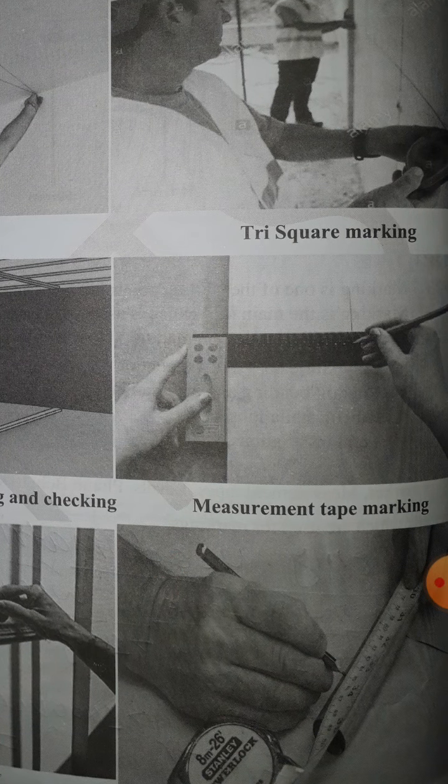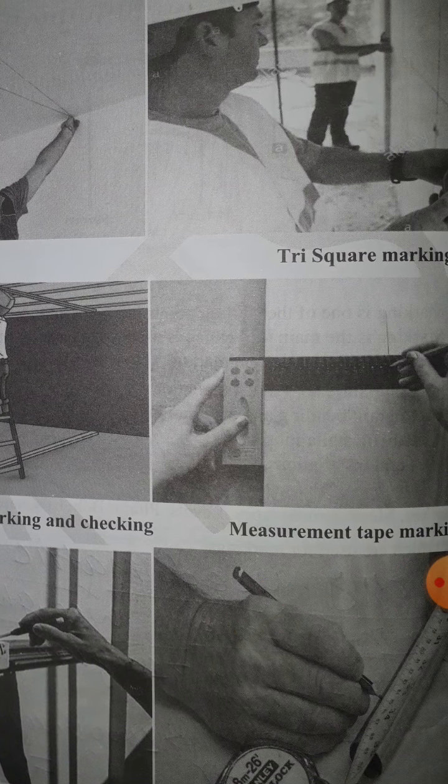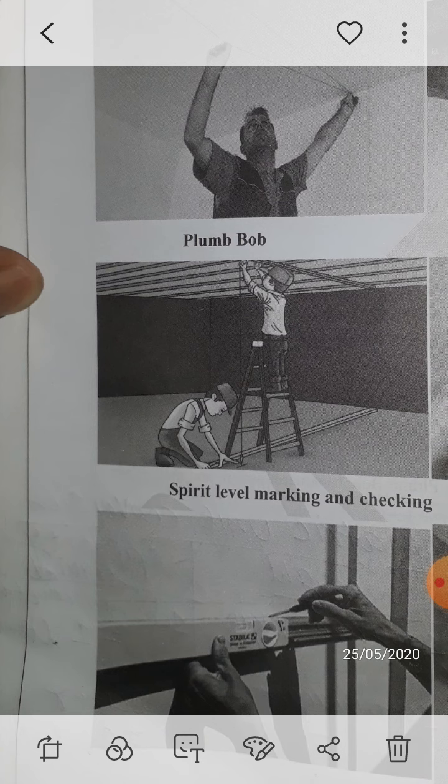And measurement tape for marking. If you are cutting some support, unistrut, rod, channel, or threaded rod, and some things need cutting, at that time you can measure with the measurement tape. Okay, so we have three or four types of marking method. Whatever category the work is related to, you can mark the same way.